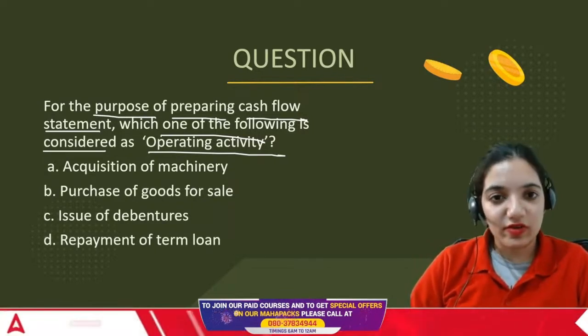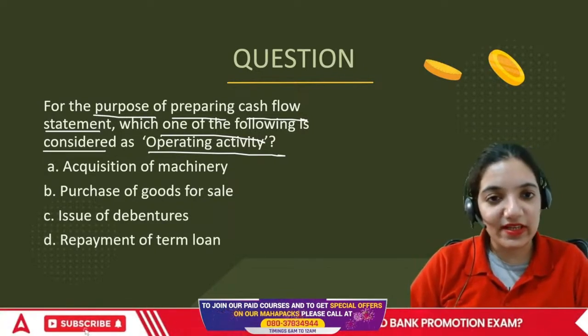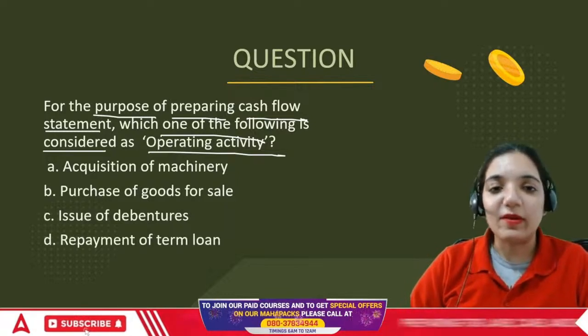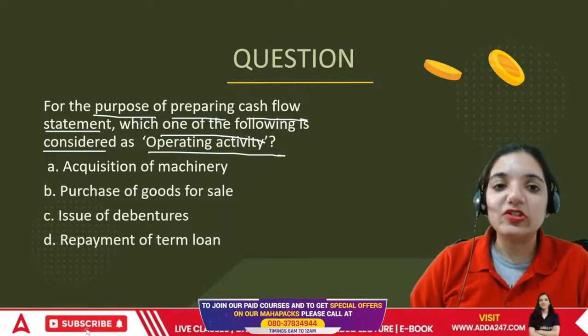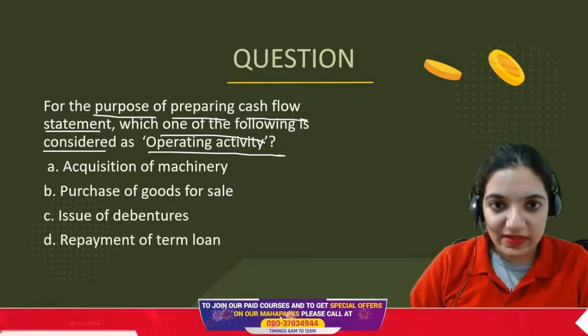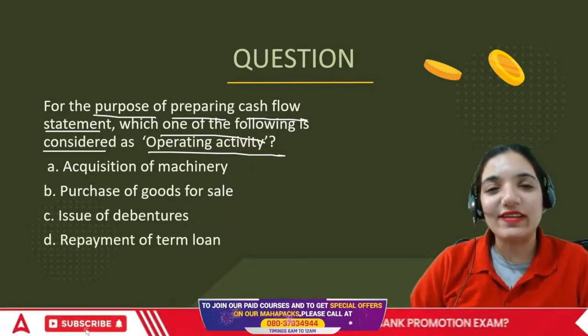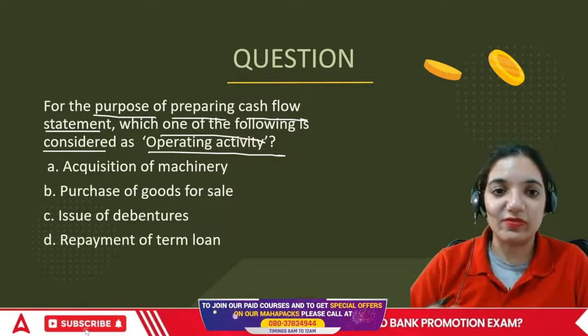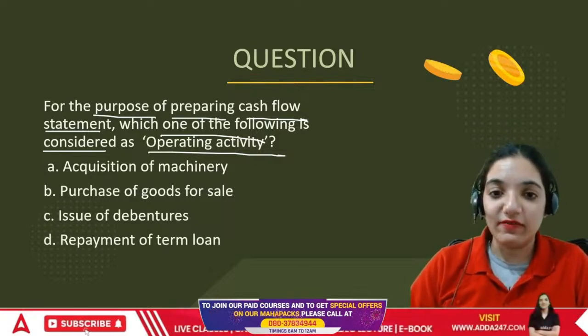Acquisition of machinery, purchase of goods for sale, issue of debentures, or repayment of term loan. For the purpose of preparing cash flow statement, which one of the following is considered as operating activity? Operating means day-to-day business. Acquisition of machinery. We don't acquire machinery every day, right?